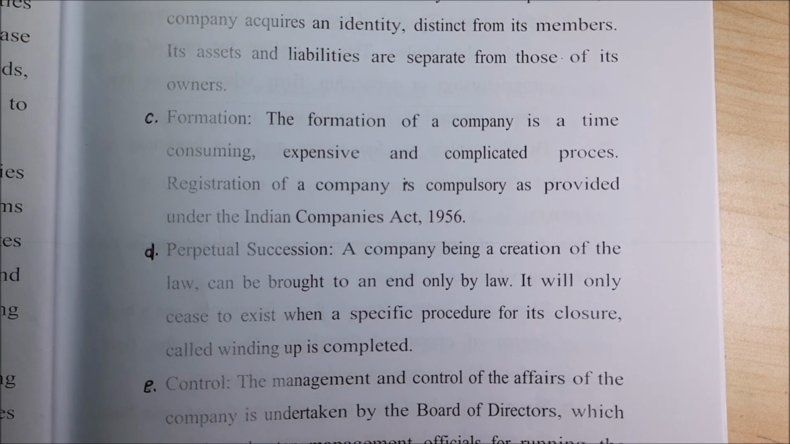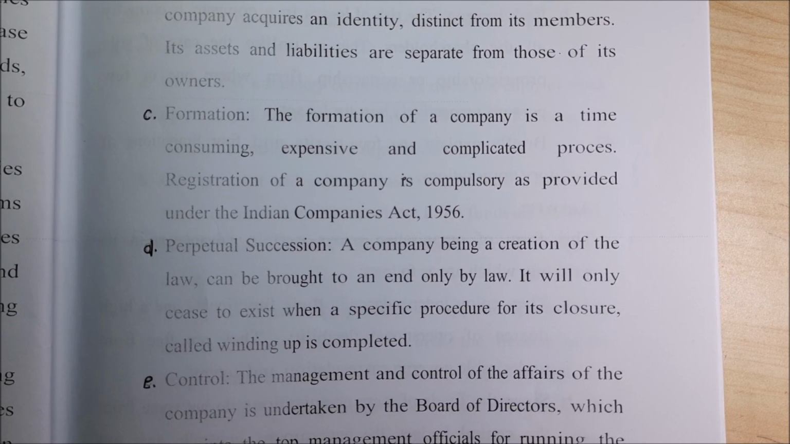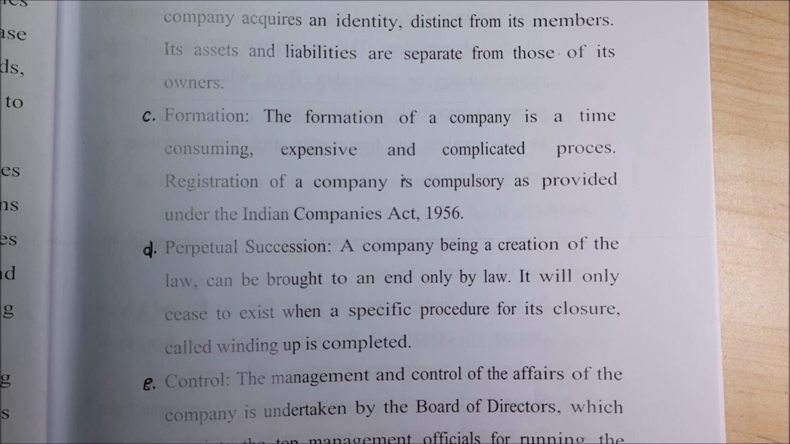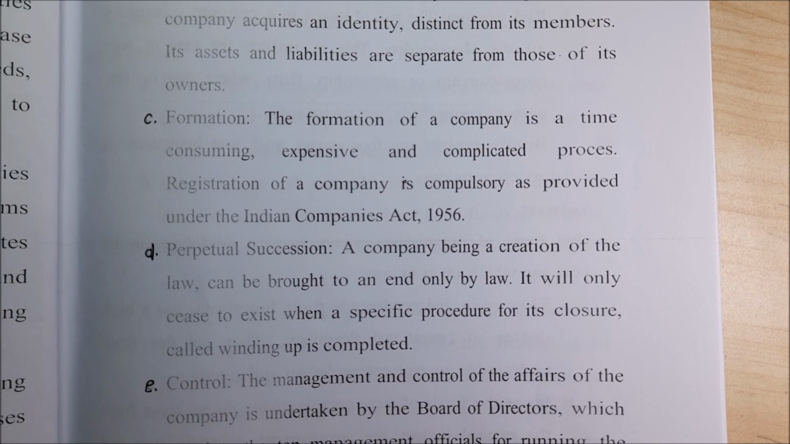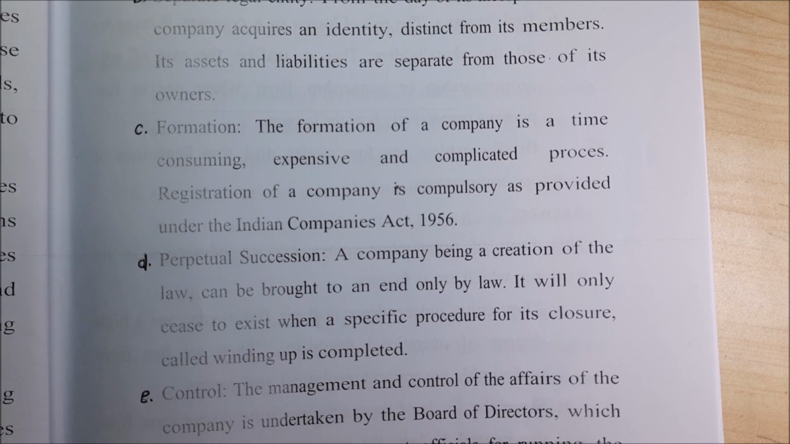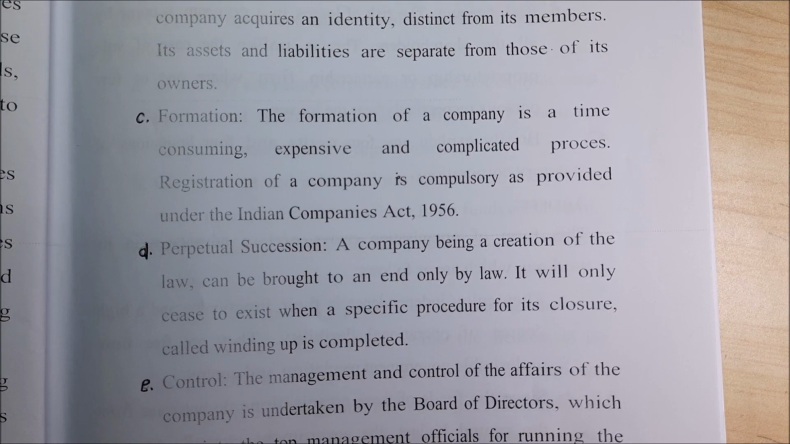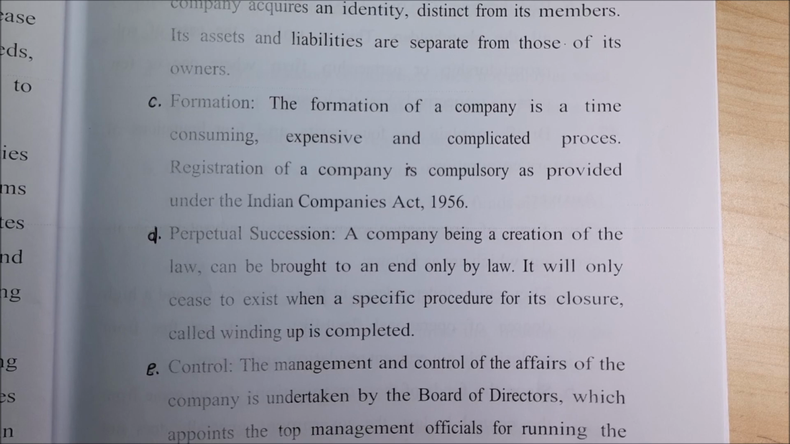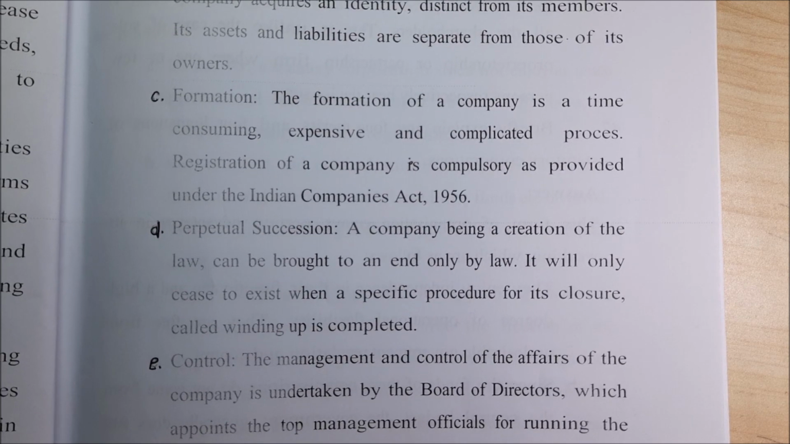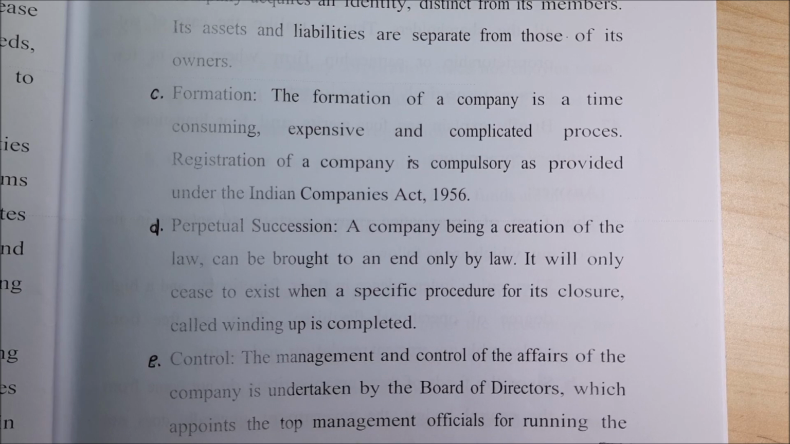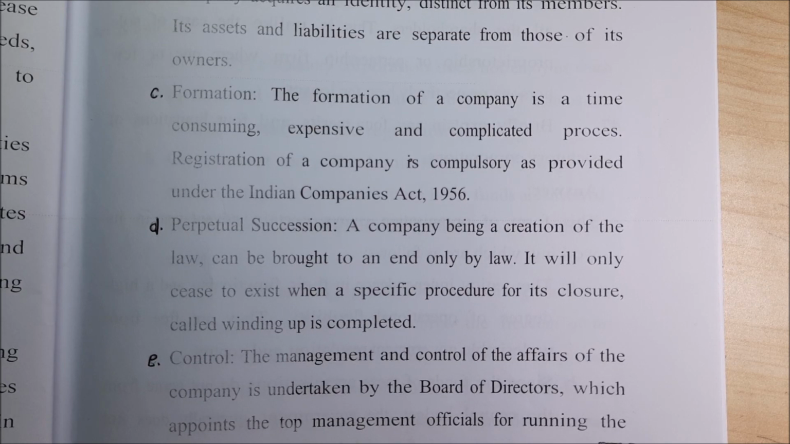Perpetual succession. In case of a partnership or a sole trading concern, if the person dies, for the time being it will be closed. But in case of a joint stock company, it is not like that. It will go on continuously without any disturbance, and that will not affect the company's progress, right? Perpetual succession, it will keep on going.